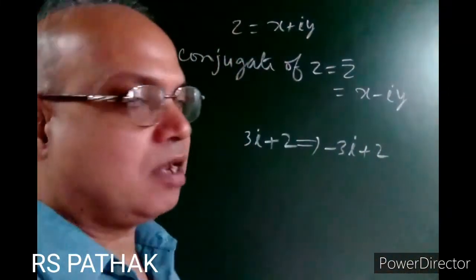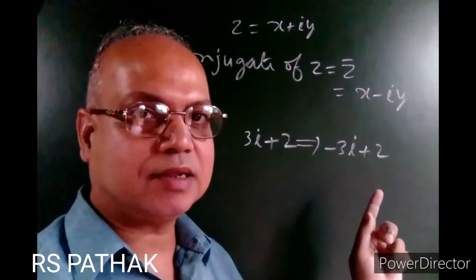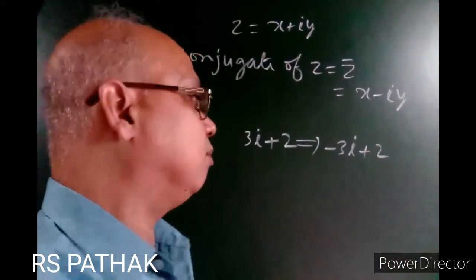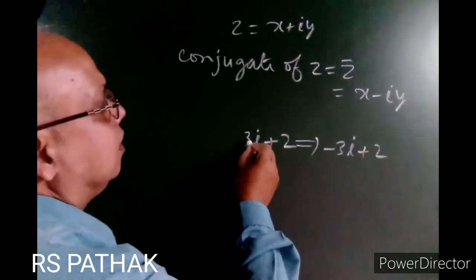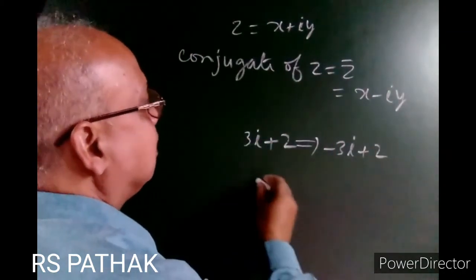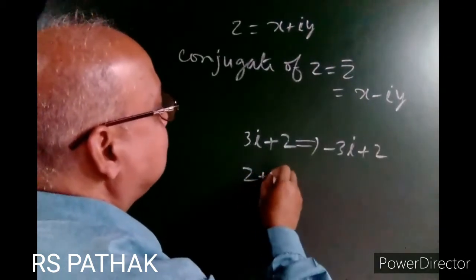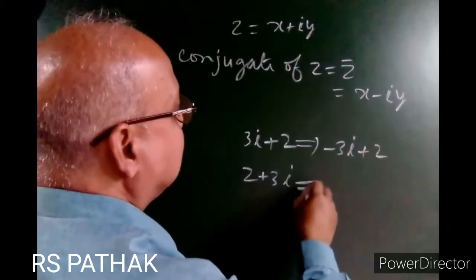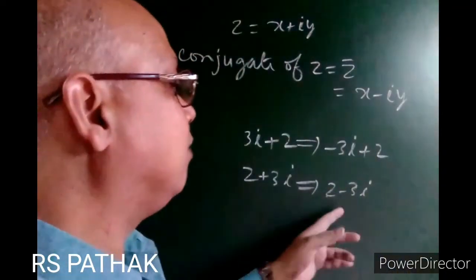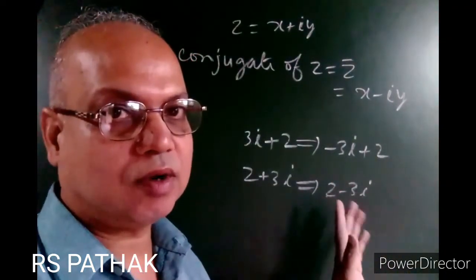You have to change the sign of the imaginary part only.